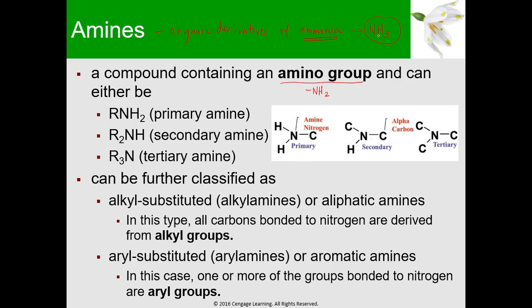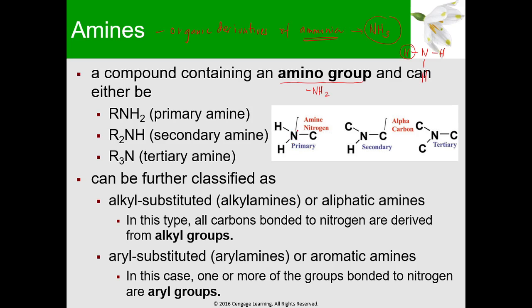So a while ago, I mentioned that ammonia is NH3. So what if yung bawat isa dun sa ammonia, di ba, this is NH3. So yung bawat H dyan, papalitan natin siya with a C. So if we replace one H from the ammonia with a C, so that is a primary amine.